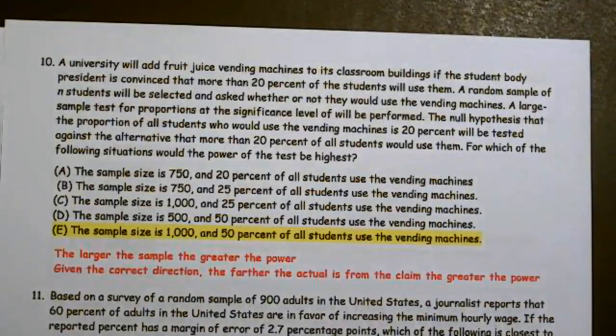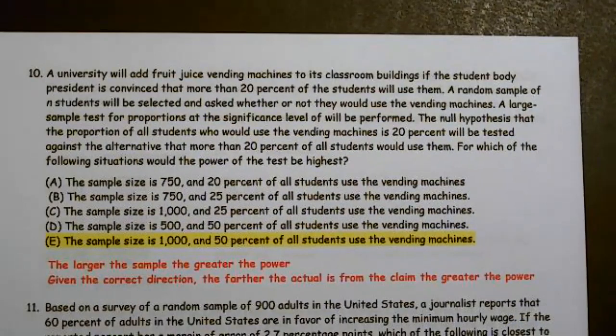So the university will add fruit juice vending machines to its classroom buildings if the student body president is convinced that more than 20% of the students will use them. A random sample of N students will be selected and asked whether or not they would use the vending machines. A large sample test for proportions at a significance level, which doesn't give what it is, will be performed.